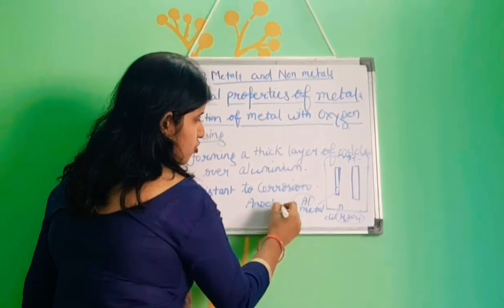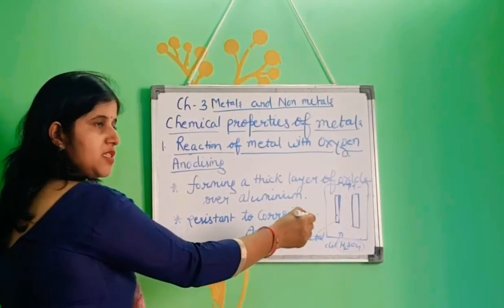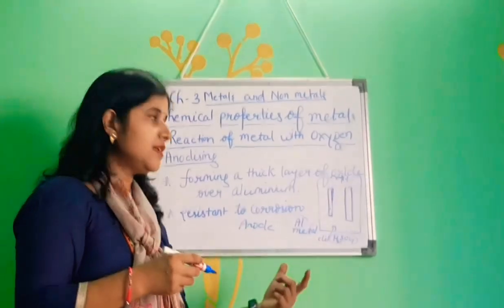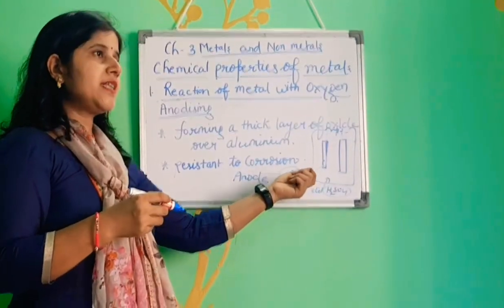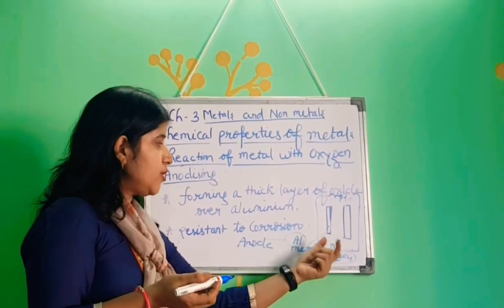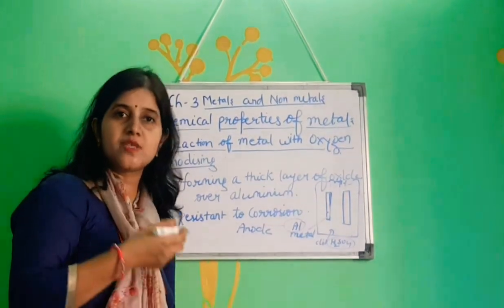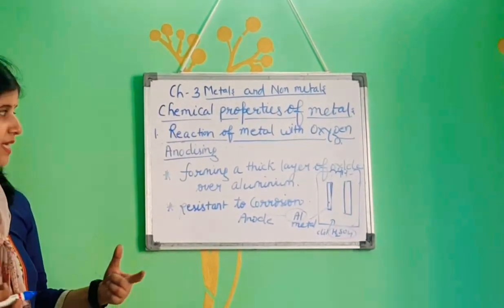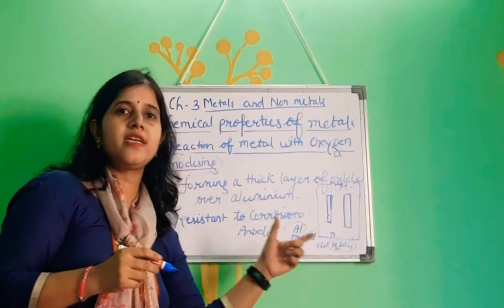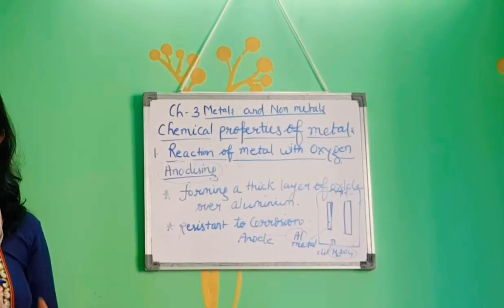Oxygen deposits over aluminium and makes this layer thicker and thicker, so that it is now protected. If another more reactive metal tries to displace aluminium, it cannot, because of the anodizing process, since oxygen has already been deposited over the aluminium.